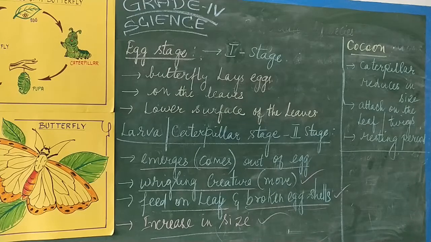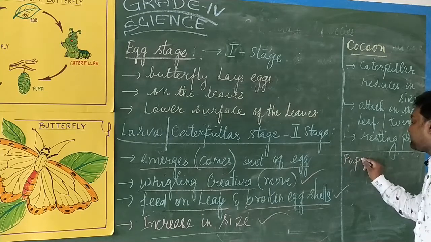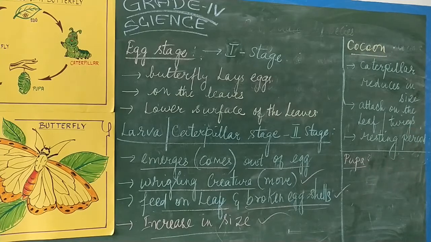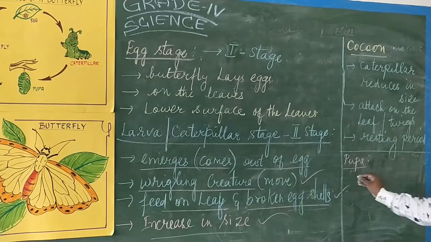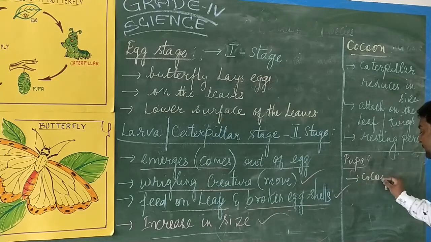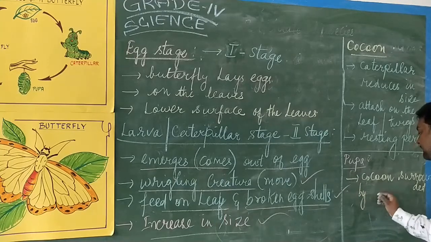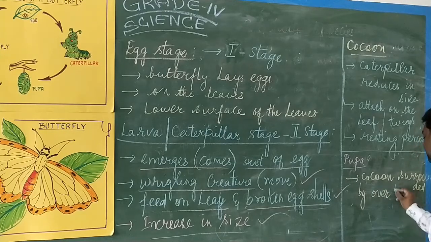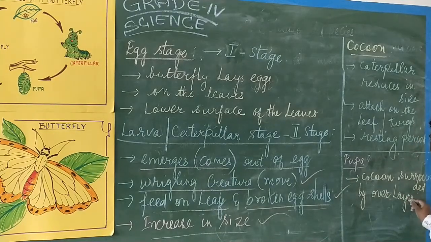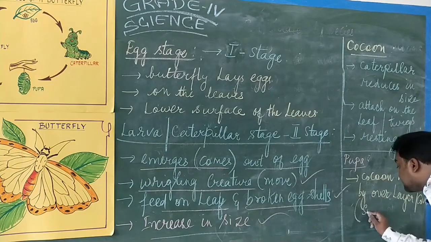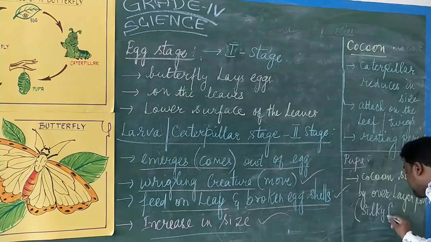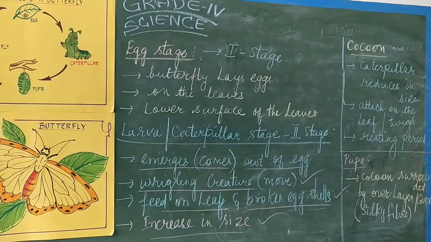Now coming to the pupa. What you will write: the cocoon is getting surrounded by an outer layer, or otherwise you can call it a cover. The outer layer or cover will be like a silky fiber. You can see the form, it will be the form of a silky fiber.